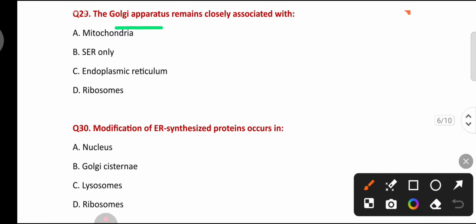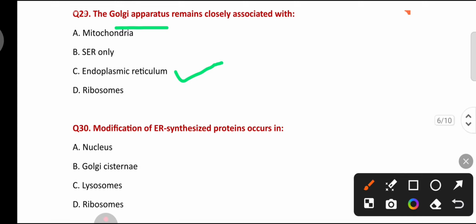The Golgi apparatus remains closely associated with mitochondria, smooth endoplasmic reticulum only, endoplasmic reticulum, ribosomes. Golgi apparatus remains closely associated with endoplasmic reticulum, both smooth and rough endoplasmic reticulum.